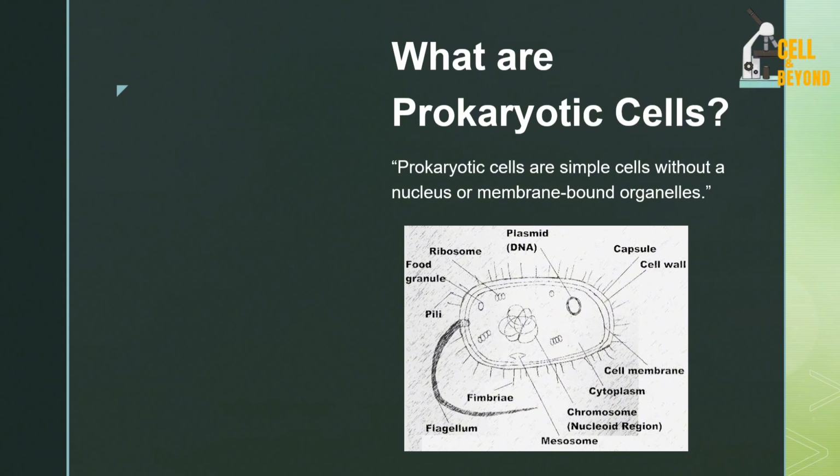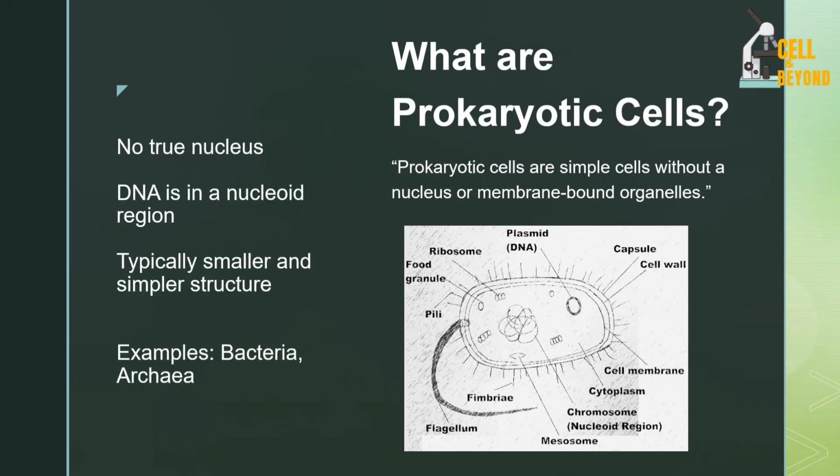So we have the nucleus. The nucleus contains the genetic materials, okay? We have the mitochondria, which is the site of respiration, which gives energy to the cell. I hope you understand that now. We have the ribosome, which is the site of protein synthesis, okay? So all these structures are related to organs. They perform specific functions within the cell. So that takes us back to what prokaryotic cells are. Prokaryotic cells lack any of these things I just mentioned. They don't have a nucleus. They don't have any organelles, okay?